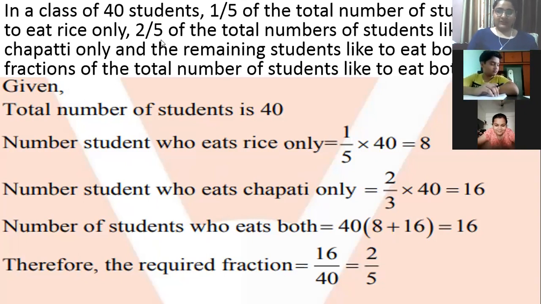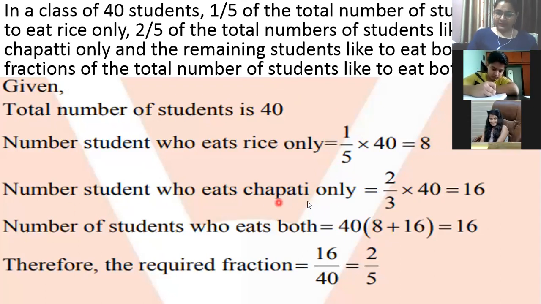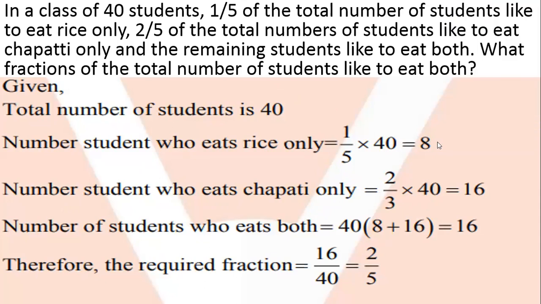There are 1 by 5 of the total students who like to eat only rice. 2 by 5 like to eat only chapati. What fraction of the total number of them eat both? So both is given. We will have the ones who eat only rice would be 1 by 5 multiplied by 40, which is 8. The ones who eat only chapati would be 2 by 5 multiplied by 40, which we will get as 16.